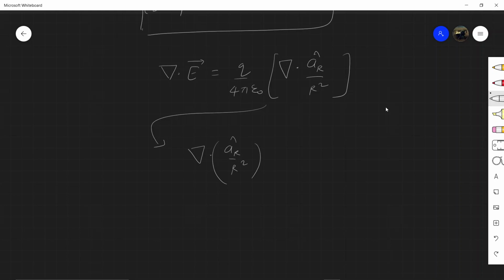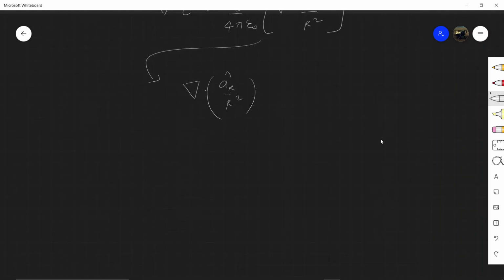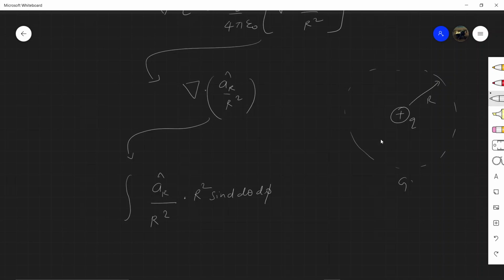Now let us invoke the concept of the divergence theorem here, where the surface integral will be converted into the volume integral. For this function, if we obtain the surface integral, it will be given by r square sin theta d theta d phi, where, let's say this is the point charge here, then at any distance r we have considered a Gaussian surface.